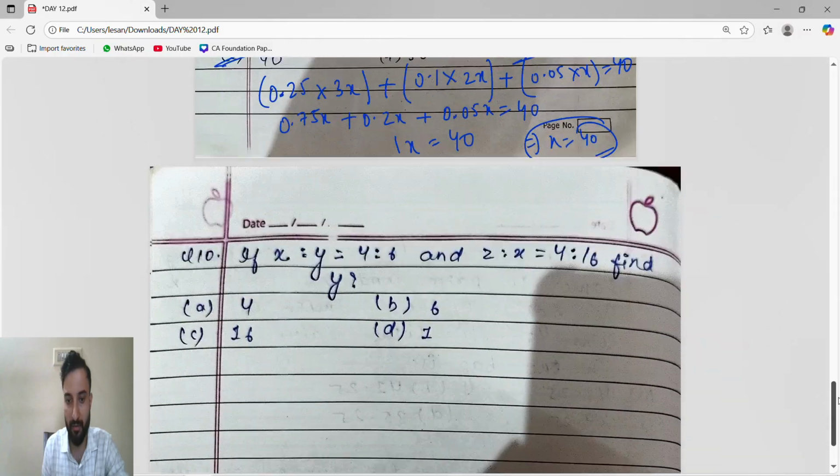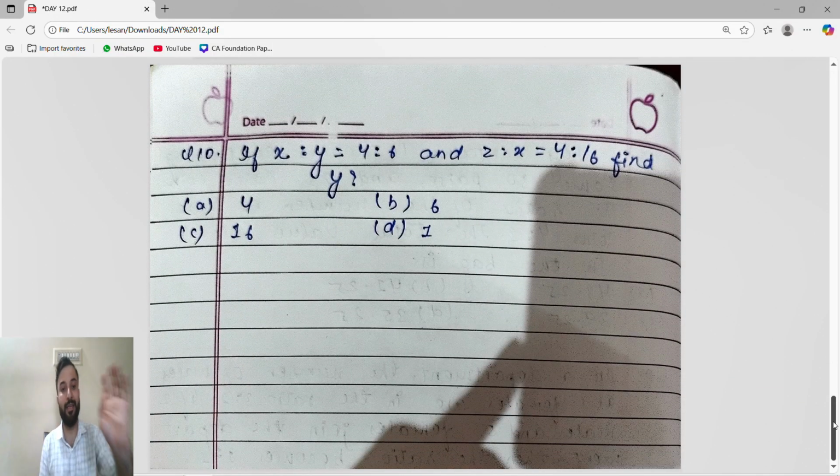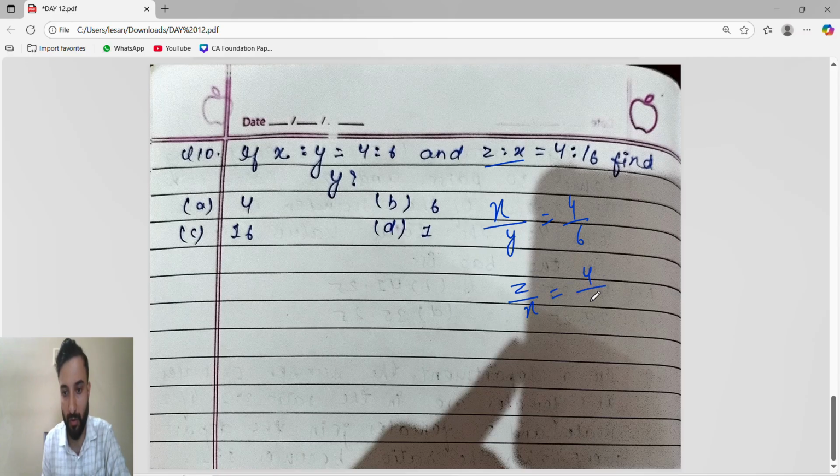Now the last one, the 10th one, is easy peasy. They have given x is to y is 4 by 6, and z is to x is 4 is to 16. We have to find the value of y. X is 2, we don't care. We have to find y. How many y are here? Y is 1, because x is to y has just one y.